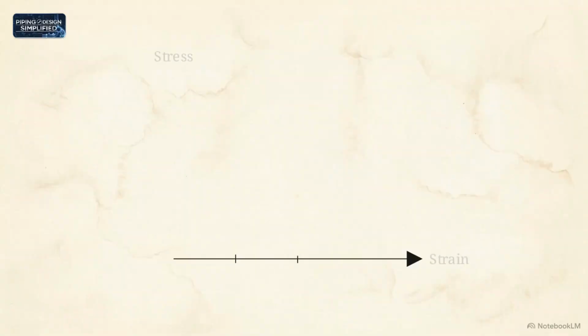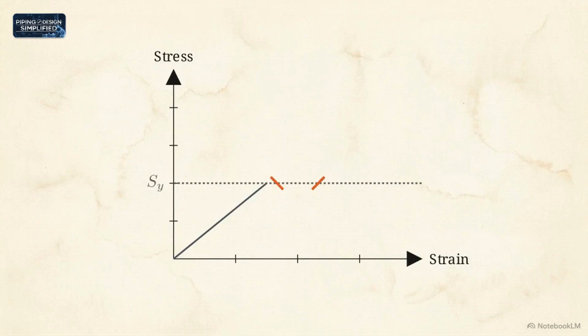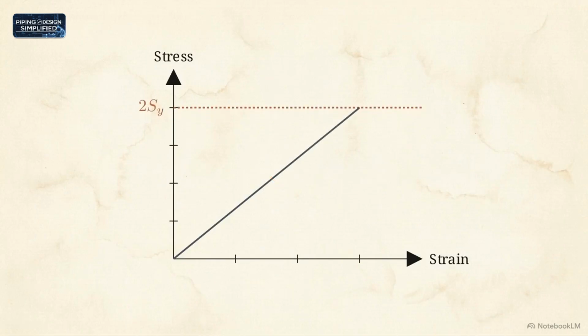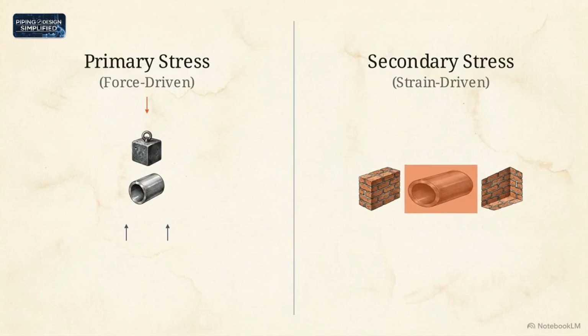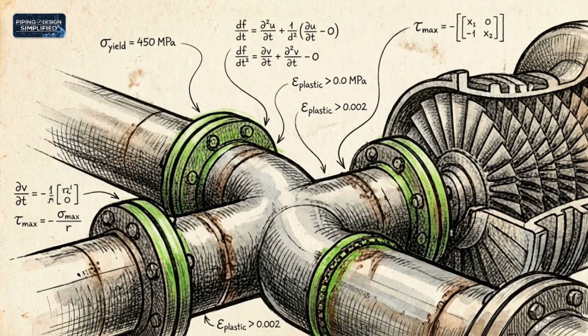To solve this, ASME B31.3 introduces a calculated exception. It expands the allowable limit for thermal stresses to twice the material's yield strength. This requires engineers to discard the idea that all stress behaves identically, separating forces demanding equilibrium from strains dictated by physical displacement. Industrial pipe design sidesteps traditional failure by mathematically categorizing stress and engineering exactly where and how local yielding